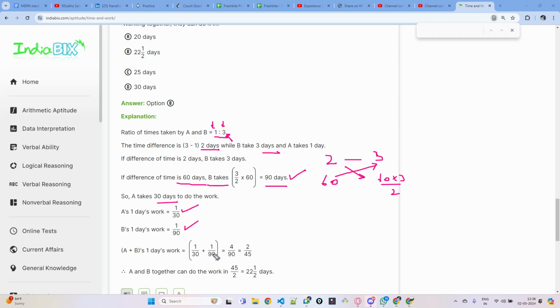1 by 30 plus 1 by 90. In 1 day they will finish 2 by 45 of the work. And how many days will they take to finish it? The reciprocal of this, 45 by 2 days they will finish the work. And if you put it in a mixed fraction, you will get this answer.